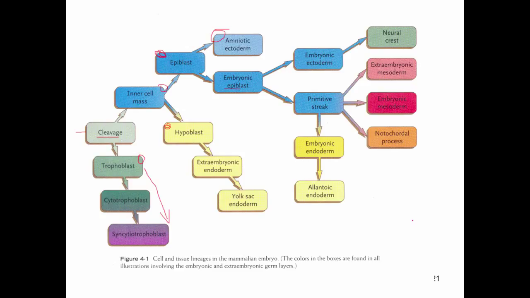And ultimately, what we're going to get to is the concept of the three germ layers, which are the three primary embryonic cell types, which include ectoderm, mesoderm, and endoderm. And it's from these three germ layers, ectoderm, mesoderm, endoderm, that all of the body structures arise. Okay? So we'll see what that looks like as we go through.